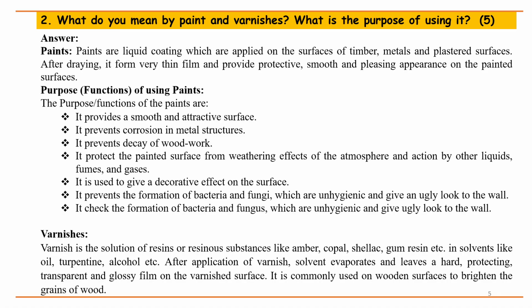Purpose. Functions of using paints. The purpose/functions of the paints are: it provides a smooth and attractive surface. It prevents corrosion in metal structures. It prevents decay of woodwork. It protects the painted surface from weathering effects of the atmosphere and action by other liquids, fumes, and gases. It is used to give a decorative effect on the surface.